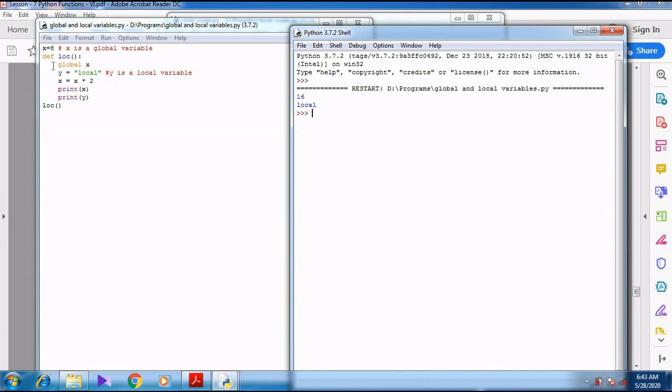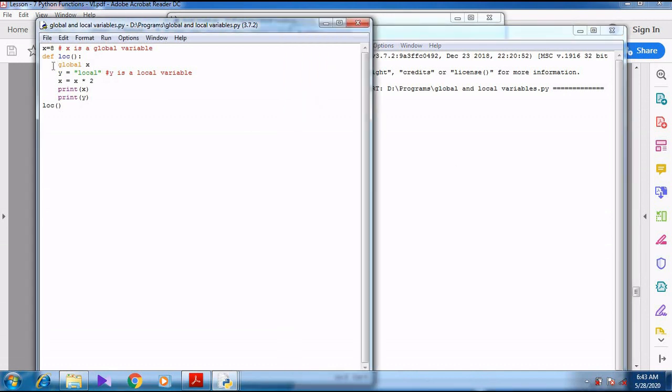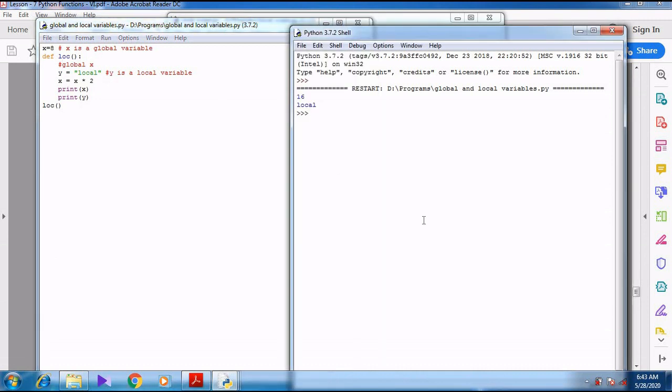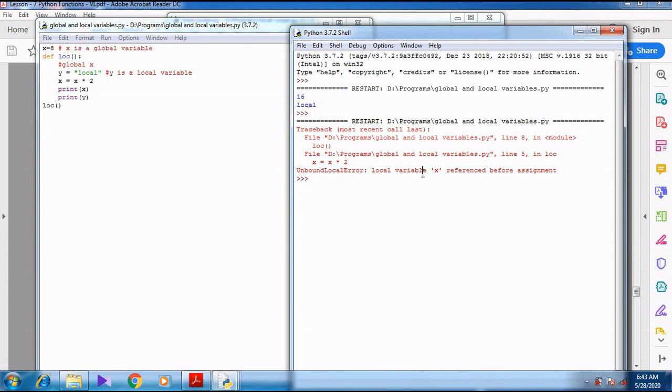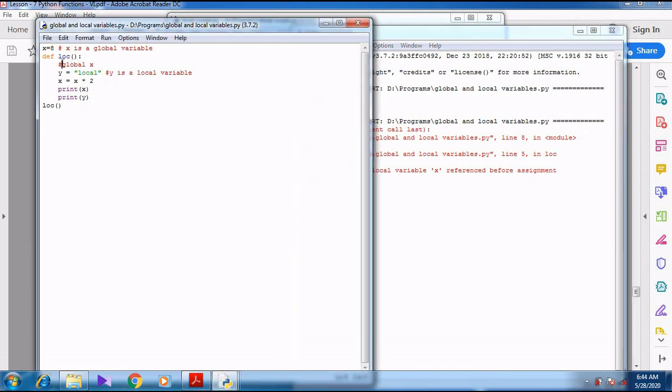Right? But if I just change this line, if I do not use the global keyword inside the function, whether the x value shows 16? No, it shows error. Why does it show error? Because unbound local variable x referenced before assignment. So whenever I use the global keyword inside the function, the global keyword is allowing the variable x to be changed. We can change, we can increment, whatever we like we can do.